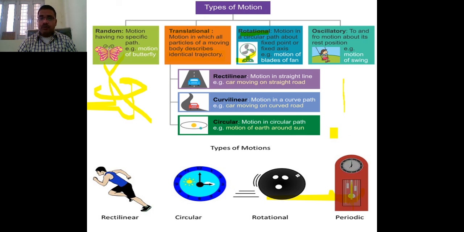Here you can see again the translation motion. A car moving along one straight path is rectilinear motion. A car moving on this path is curvilinear motion. A car moving on a particular circular path is called circular motion. This kind of thing happens in translation motion.